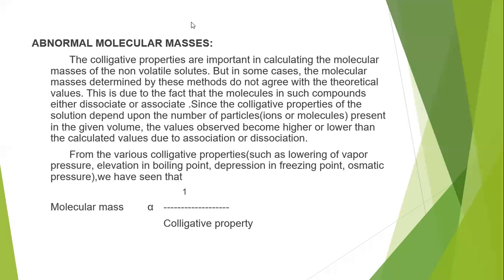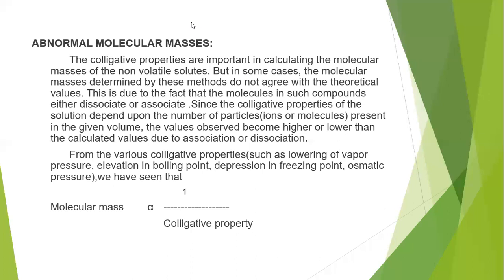From the various colligative properties, such as lowering of vapor pressure, elevation in boiling point, depression in freezing point, and osmotic pressure, we have seen that molecular mass is inversely proportional to colligative property. So molecular mass is proportional to 1 by colligative property.